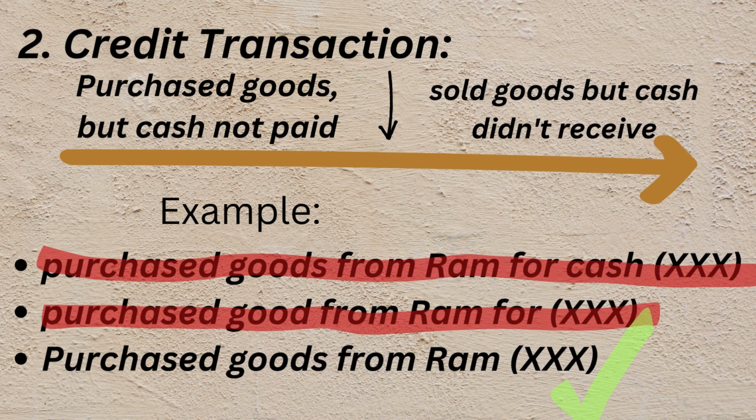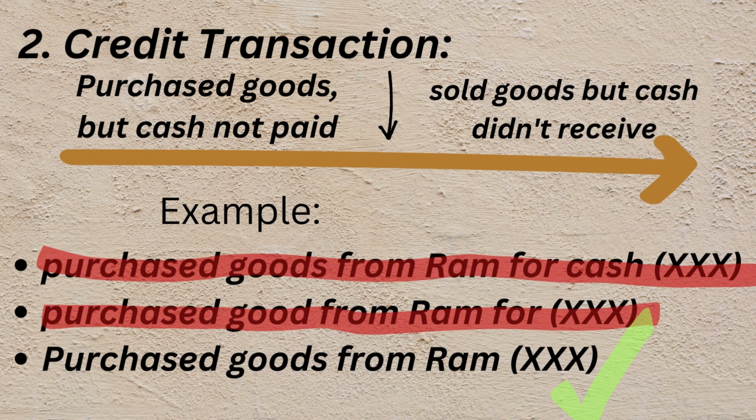See, when you are paying cash and receiving the product, what is the use of remembering Ram? No need, right? But when you are purchasing certain things from Ram but not paying the amount to Ram, that means you need to remember Ram.